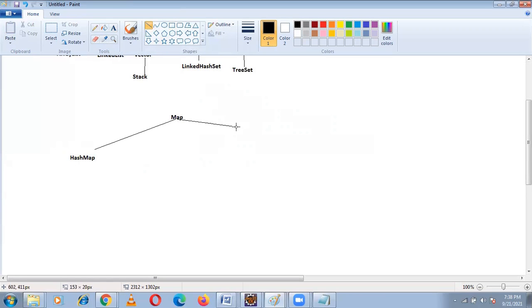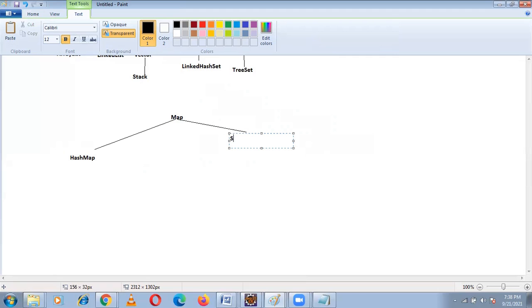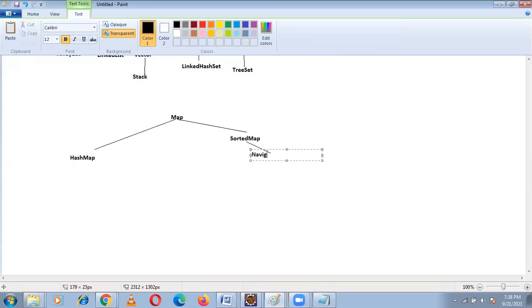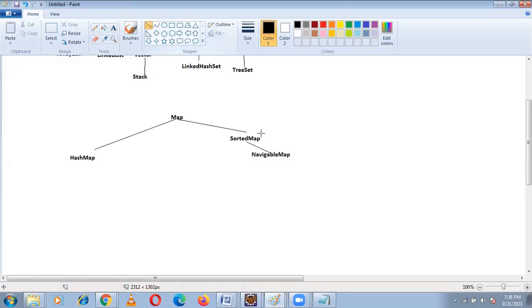We have one interface called sorted map. Under sorted map we have navigable map, which is also an interface. Under navigable map you have an implementation class called tree map. Tree set and tree map.